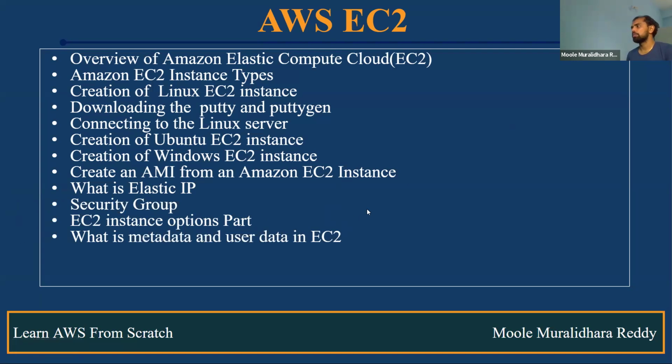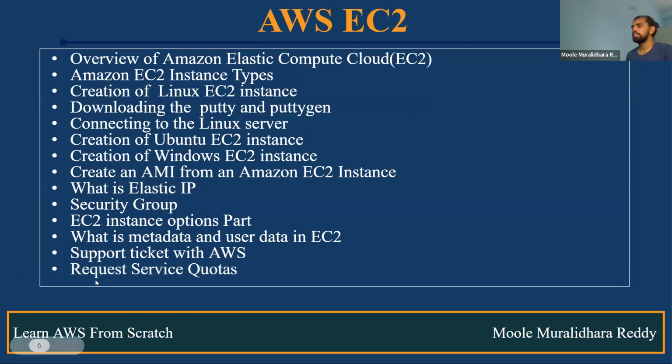And also we discussed metadata and user data. What is the major difference between metadata and user data? And also we discussed support with an AWS ticket. If you are facing some issue, how do we raise a support ticket with the AWS team? How do we take help from them? And also we discussed request service quota. How do we increase a specific service quota? For example, for a specific user, we can attach a maximum of 10 policies. In case you want to increase that, we need to raise a service quota request.